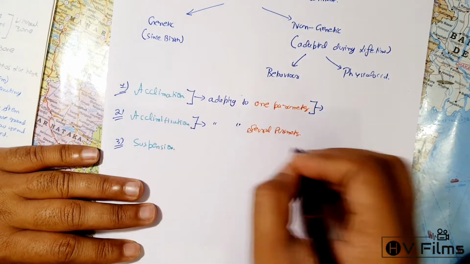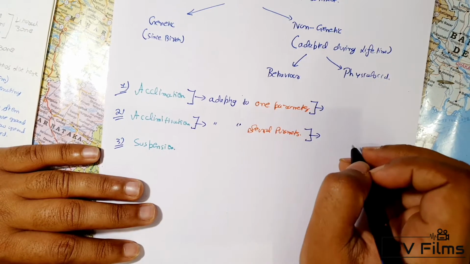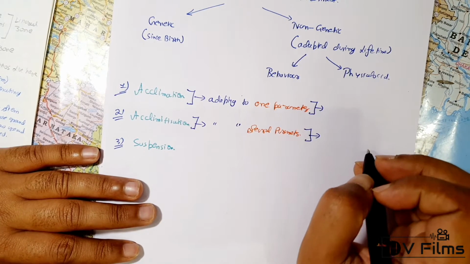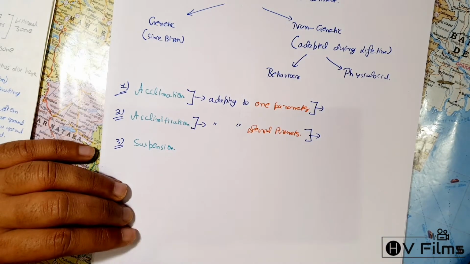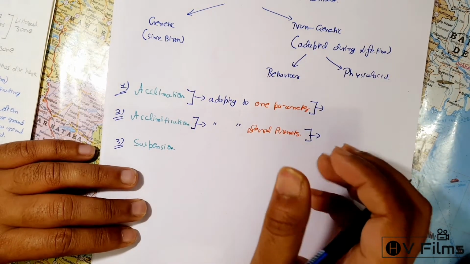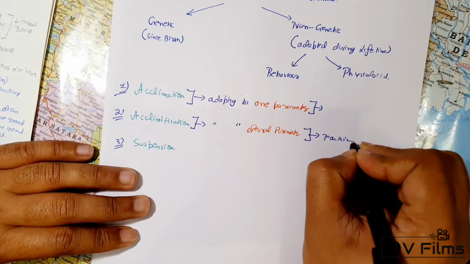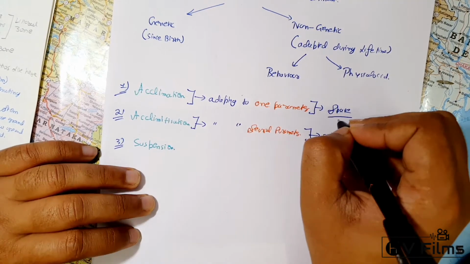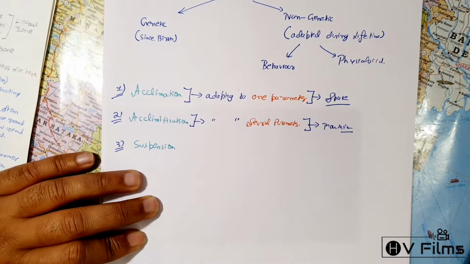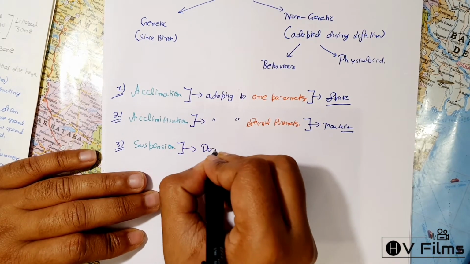But acclimatization occurs, for example, when you go to the mountain area. There are different factors like humidity and temperature, so you have to completely acclimatize yourself as per that environment. So you can write that mountain can be the example here, and space can be the example for acclimation, right?